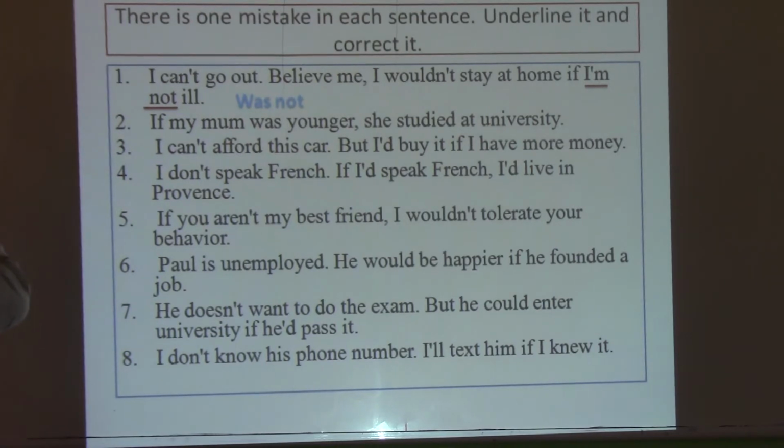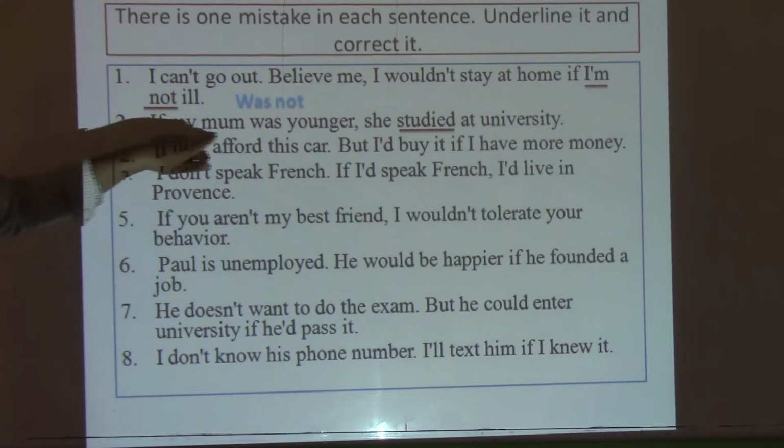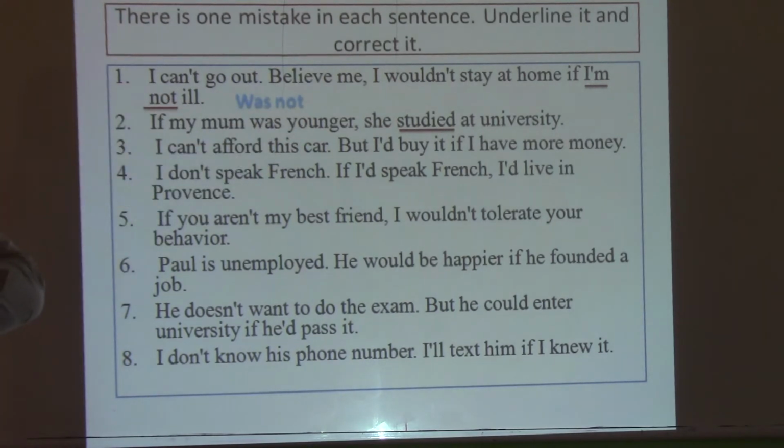Two, if my mom was younger, she studied at university, okay? So can you spot the mistake here and underline it? Yes, good. So this is the mistake here. She studied, okay? Because here we already say if my mom was younger. So there we should say she would study. Third one, I can't afford this car, but I would buy it if I have more money. Okay, so what is the mistake here? It's if I had. So we should say if I had.